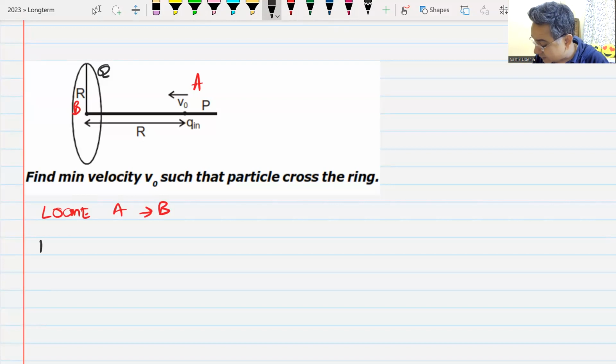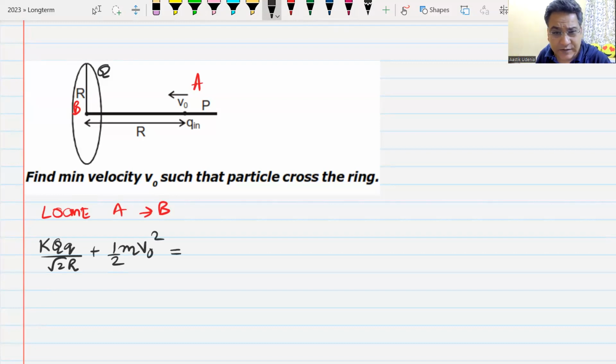What is the total mechanical energy at point A? kQq by root 2 R. Yes or no? Yes, sir. That is the potential energy plus half m v naught square. That must be equal to, you have to find the minimum kinetic energy, minimum velocity there. So velocity at this point must become 0. Yes or no? Yes, sir.